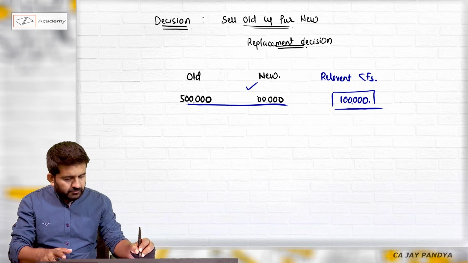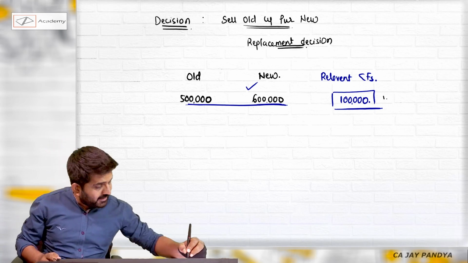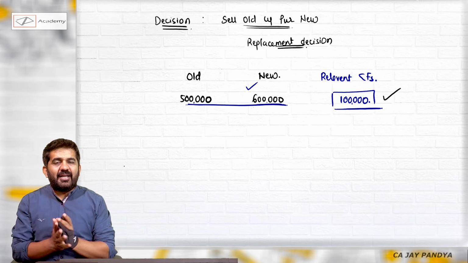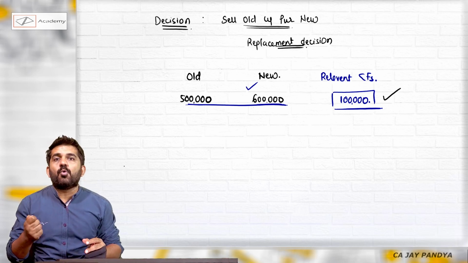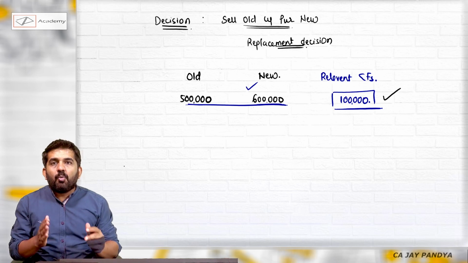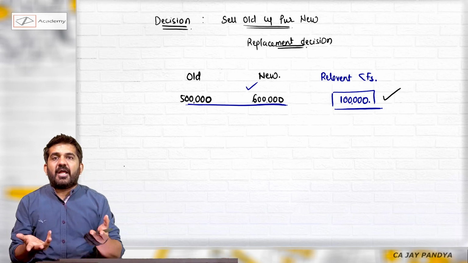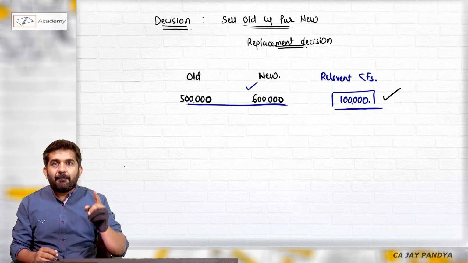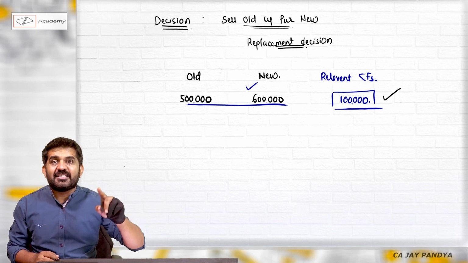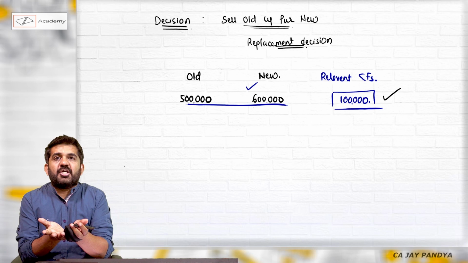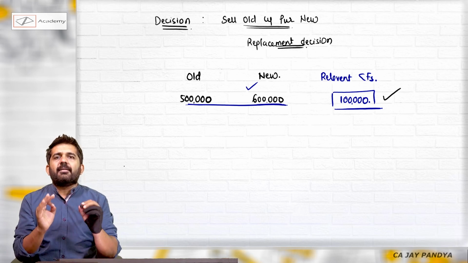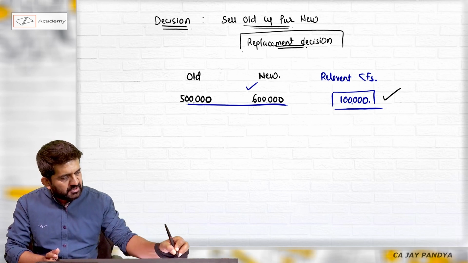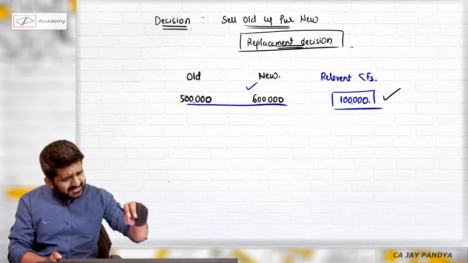But if you take this, you will be getting correct answer. So what I'll be telling you, what if I sell old machine and purchase new machine? What are my relevant cash flows to find out NPV? If NPV is positive, I will be purchasing new machine and selling old machine. This is the replacement decision. The decision is not only about purchasing new machine. It is purchasing new and selling old, and so this type of decisions are replacement decisions. All right, let us start doing it.